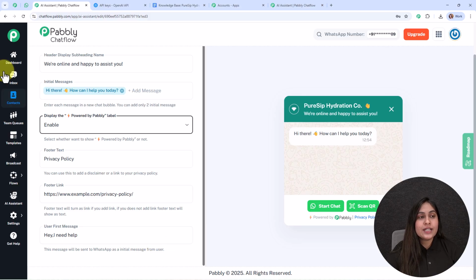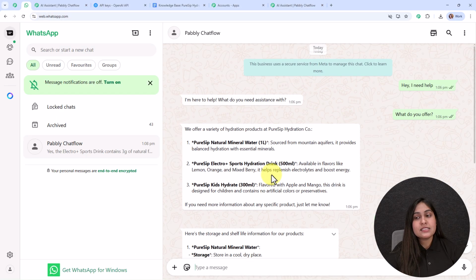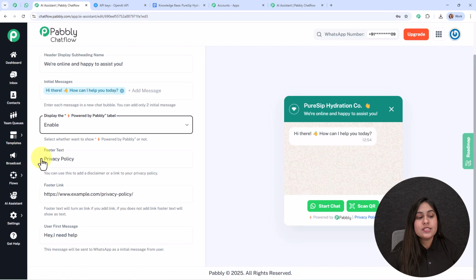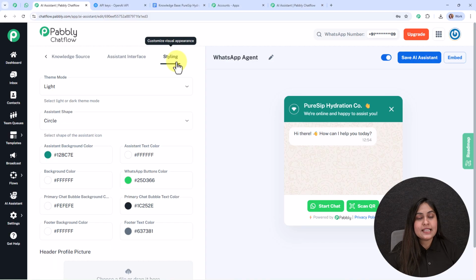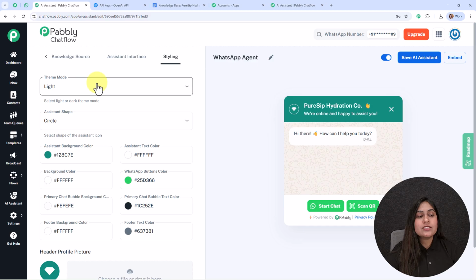So as you all know, I started my conversation with my assistant as, "Hey, I need help." So this is my user first message over here. Alright, then comes the styling section. Under this you can style your assistant as per your requirement. You can change the theme mode to light or dark. I'm going to keep it as light only.